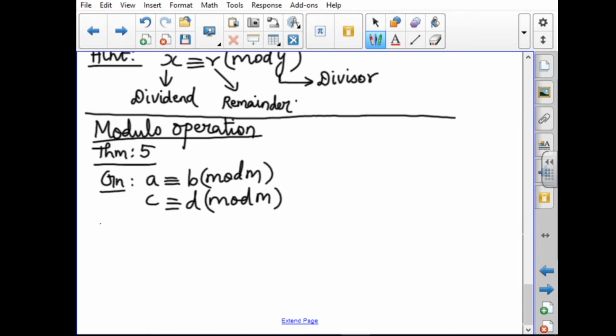In modular arithmetic we have addition, subtraction, and multiplication, only up to this. First, we can add the left hand side and the right hand side. That is, A plus C is congruent to B plus D mod M.